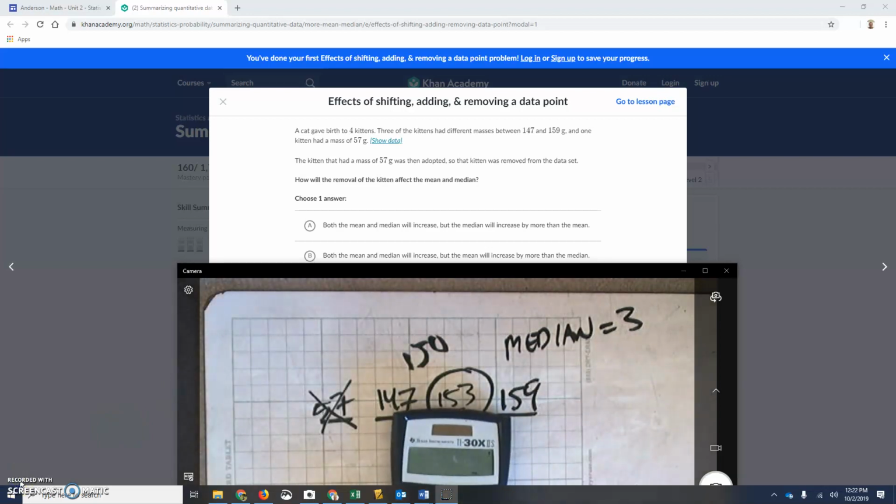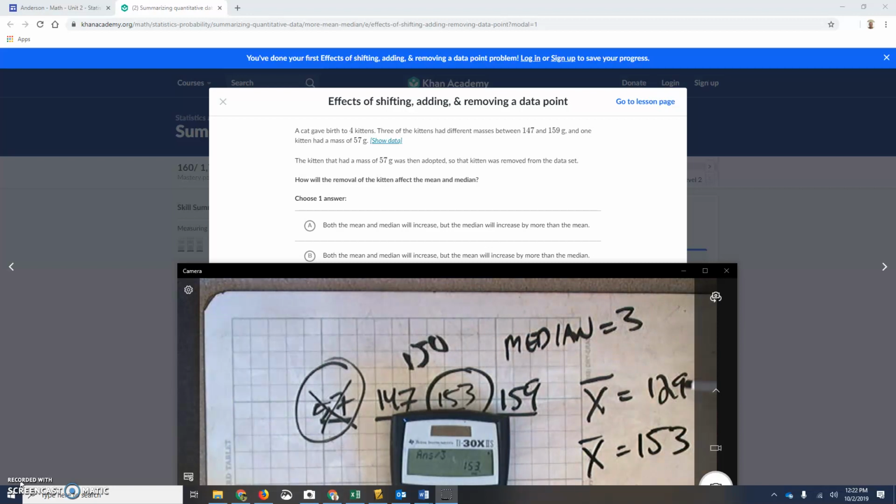Okay, so let's first find the average or the mean of the numbers that we have right now. So it's 57 plus 147 plus 153 plus 159, and we're going to divide by 4. So the average, X with a line on the top means average or mean, is 129 when we include that one. Now let's take it out and see what our average changes to. So we're going to do 147 plus 153 plus 159 and divide by 3 this time, not 4, but by 3. Now our average is 153.